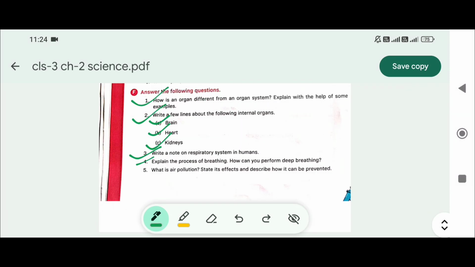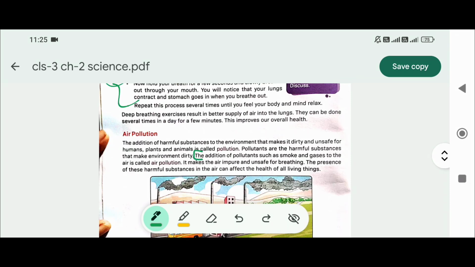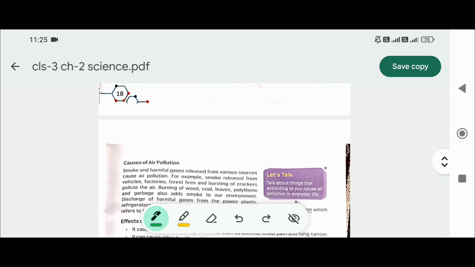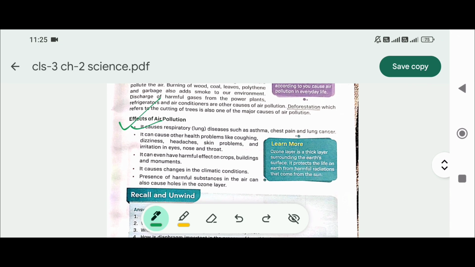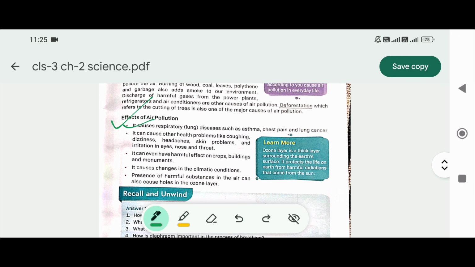Question number 5. What is air pollution? State its effects and describe how it can be prevented. So the addition of pollutants such as smoke and gases to the air is called air pollution. Effects of air pollution: it causes respiratory diseases such as asthma, chest pain, and lung cancer.